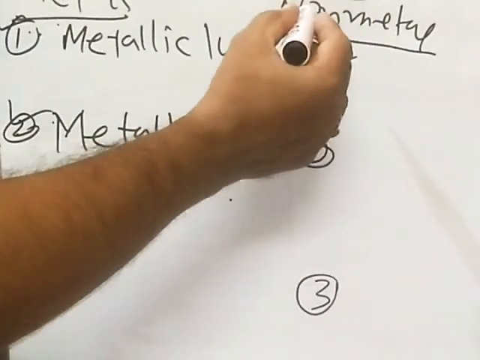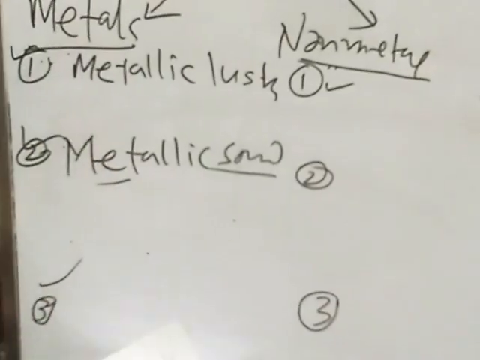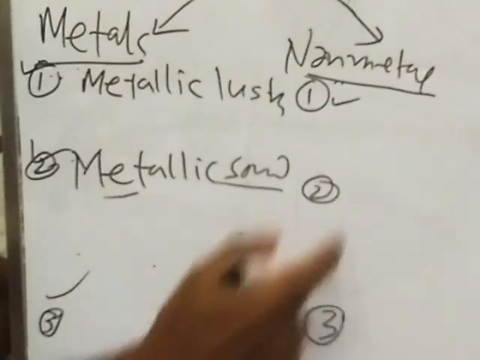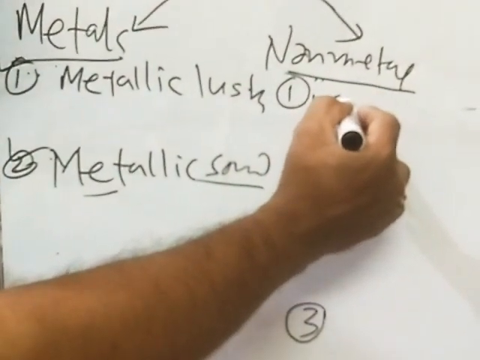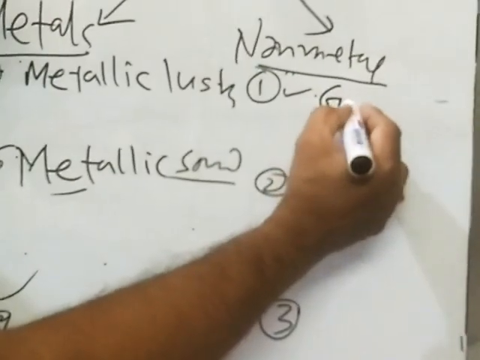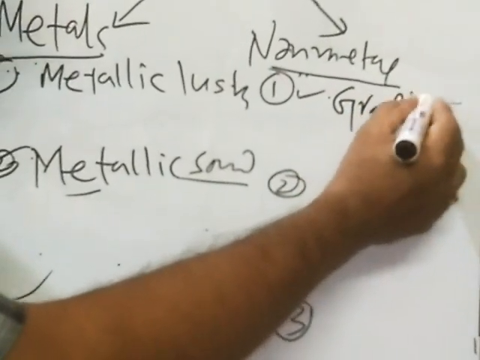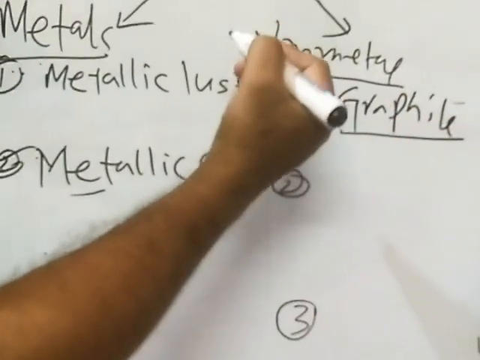Similarly, non-metal. Non-metals cannot carry heat, except one, that is graphite, which can carry heat.